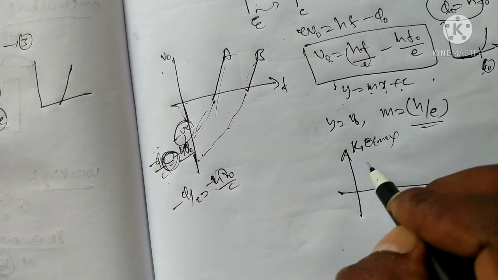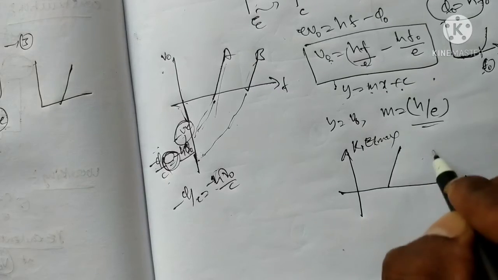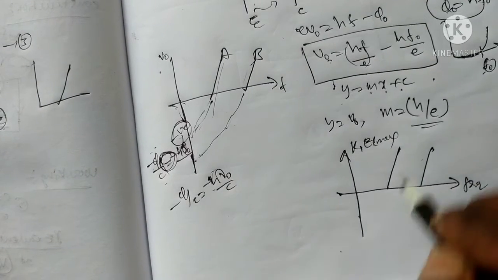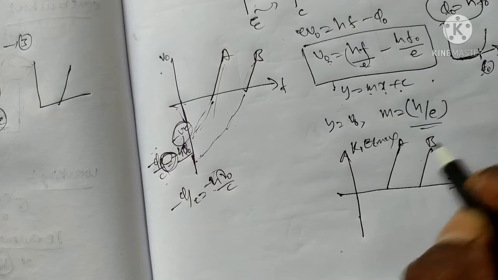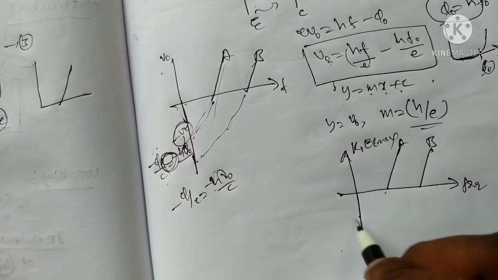This is for metal A, and this is for metal B. Same pattern.